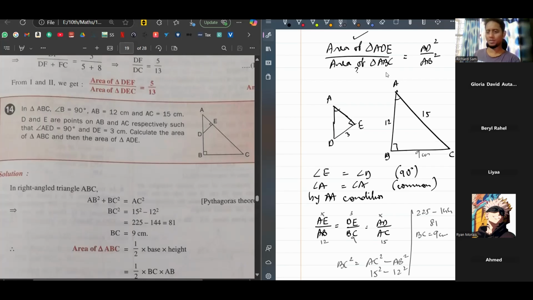ABC area we can find using half into base into height. Because we have the base, we have the height, we can find that. Now for this triangle here, if we have AE, we can again use half into base into height here also because DE and AE are perpendicular to each other. Base and height should be perpendicular to each other. Okay, but that's not how they want you to do it. They want you to use this formula here.